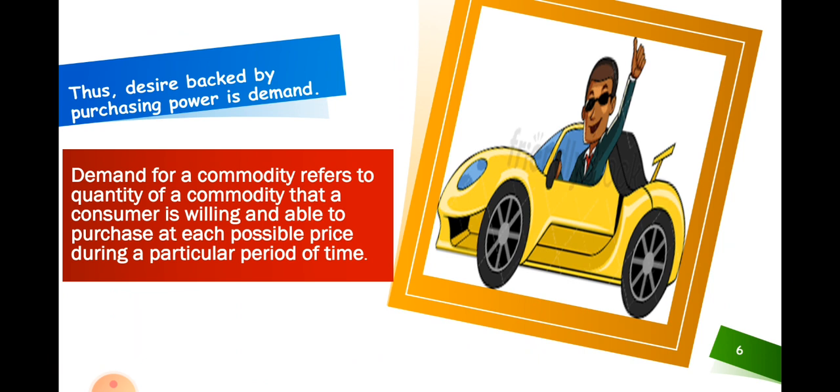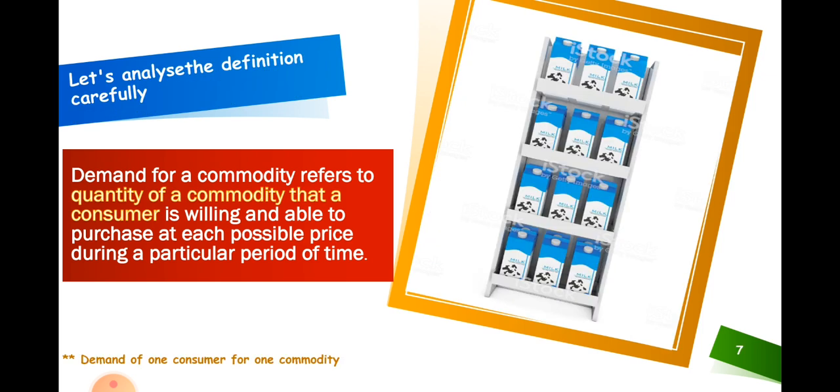But now it's time to analyze the definition of demand in detail. As I told you, demand of a commodity refers to the quantity of a commodity that a consumer. Quantity of a commodity means we are talking about only one commodity, and that a consumer, it means we are talking about the demand of an individual consumer.